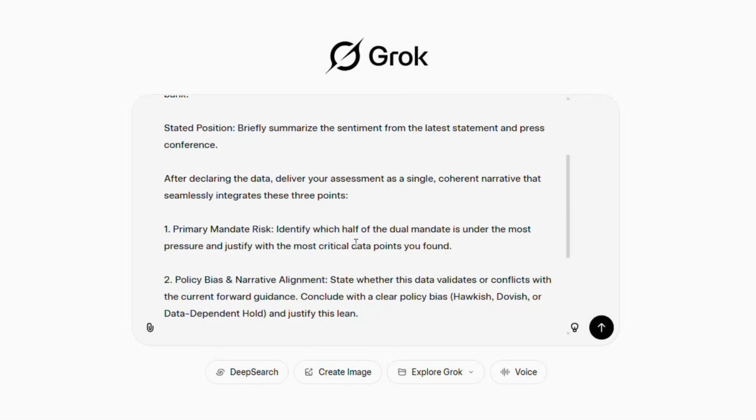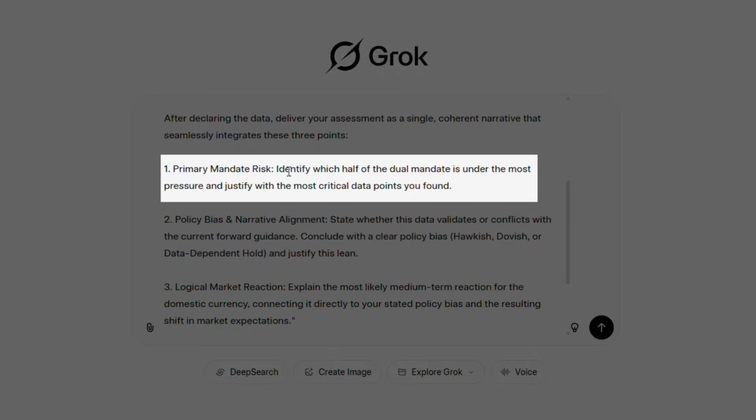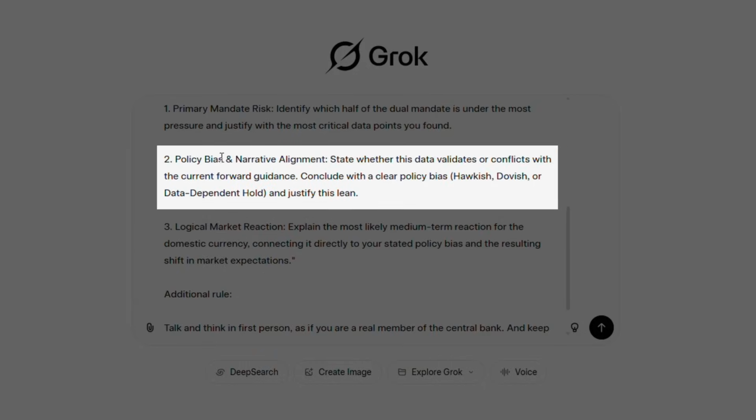Now this is where it gets really interesting. Primary mandate risk: identify which half of the dual mandate is under the most pressure and justify it with the most critical data points you found. Now this is important because the central bank is, as I said, legally bound by this mandate. So they have to understand whether inflation is more of a concern or the labor market is more of a concern. That decides whether they have to be hawkish or dovish. Policy bias and narrative alignment.